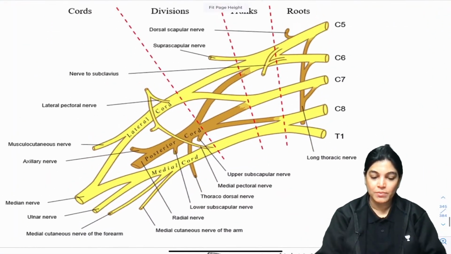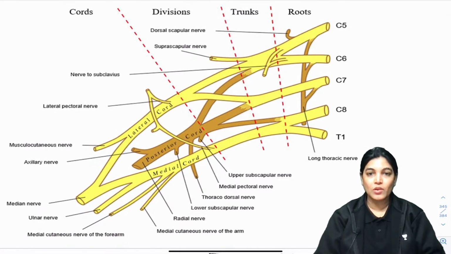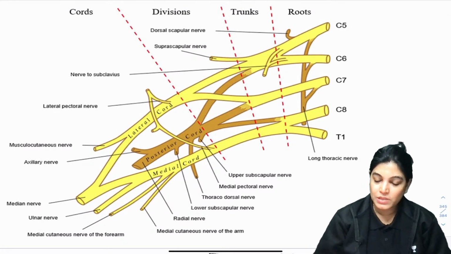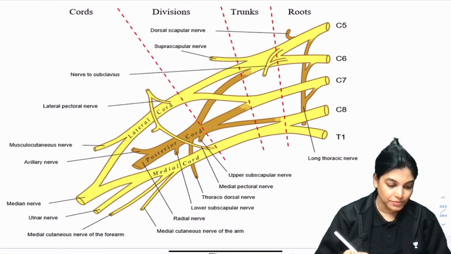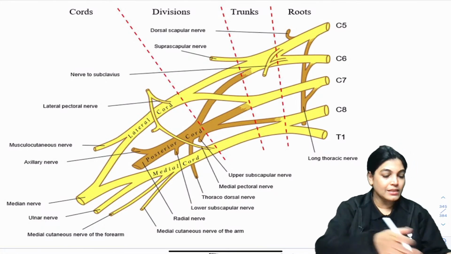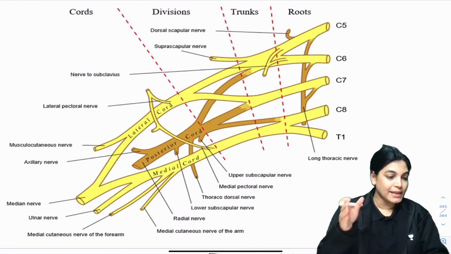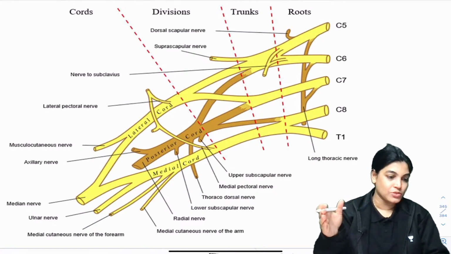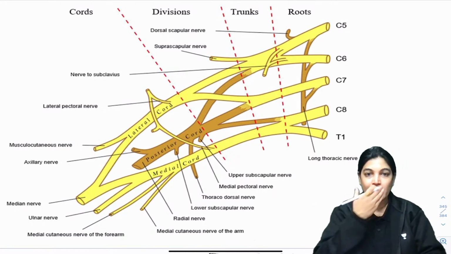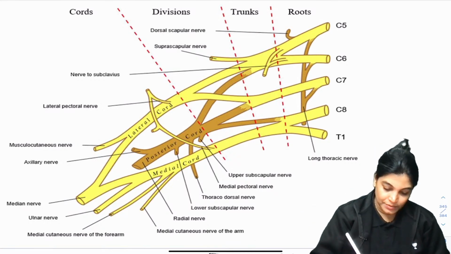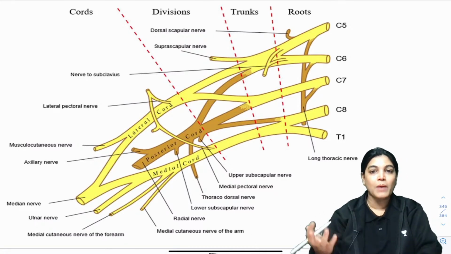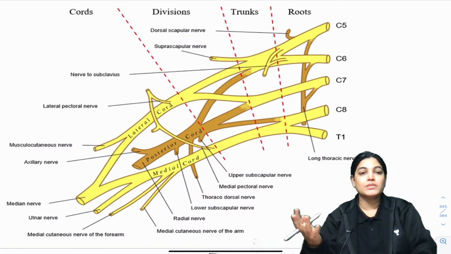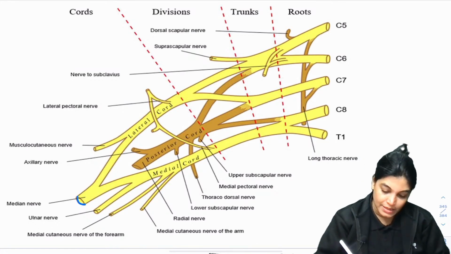Now let's see the formation. Let me highlight this diagram, the brachial plexus once again. As I told you, it is the thickest nerve of the brachial plexus. My topic is the brachial plexus, so I am talking about the brachial plexus. Now, which is the thickest nerve of the brachial plexus? The median nerve. See here, this is the median nerve.